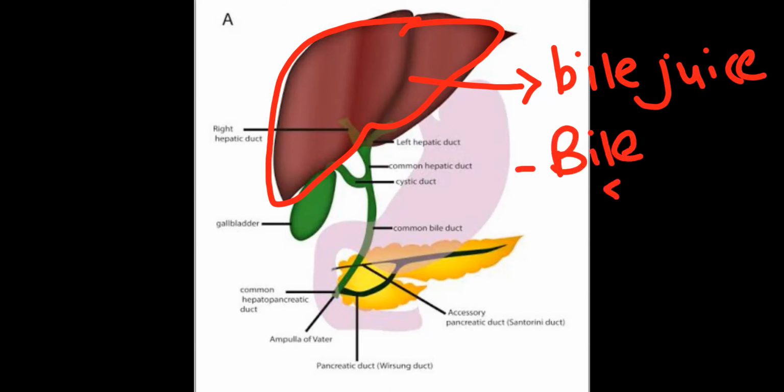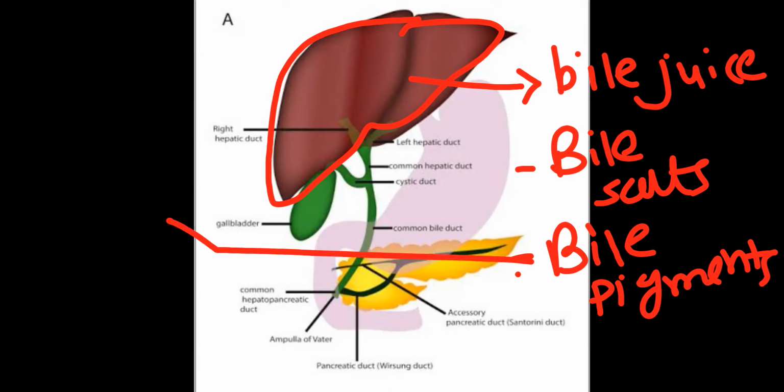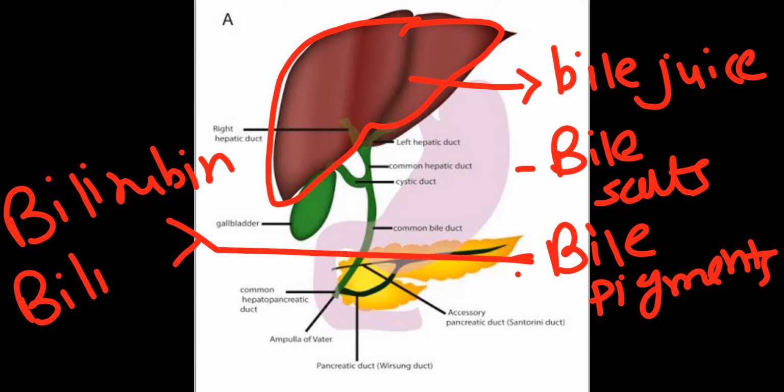Here in that, bile salts are present, bile pigments are present. Bile pigments, particularly two, bilirubin and biliverdin. Remember all this information for NEET. Right? Bile juice, in that bile salts, bile pigments are there. Bile pigments, well-known examples are bilirubin, biliverdin.